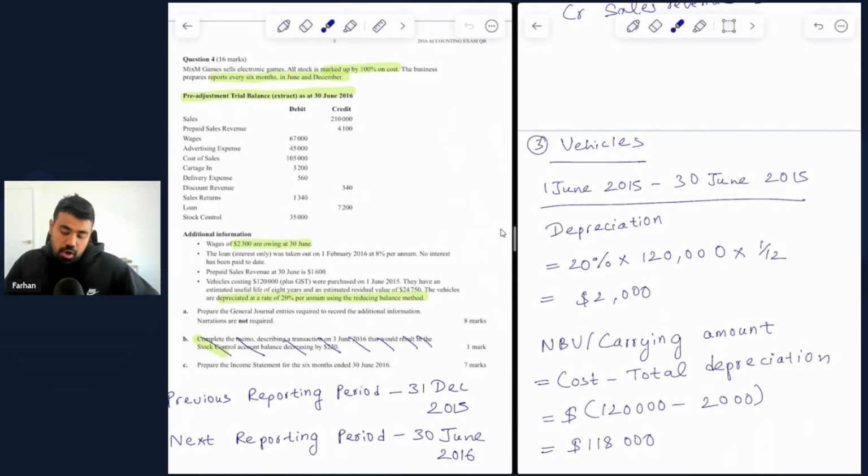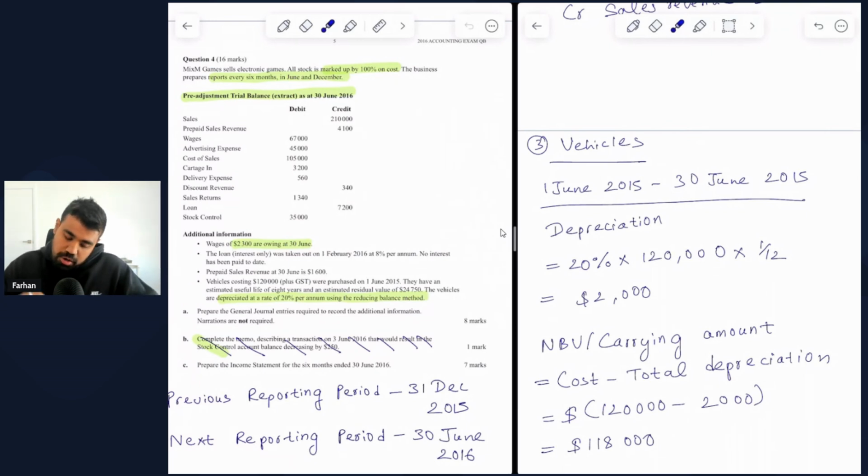All right. So we understand that the business reports twice, which is in June and at the end of December. So the previous reporting period would have been 31 December 2015, and the current reporting period is 30 June 2016. We have purchased vehicles of $120,000 on 1 June 2015, which is almost 2 financial periods before. And given that the business prepares the reports in June and in December, we need to factor all of this into our calculation for depreciation.